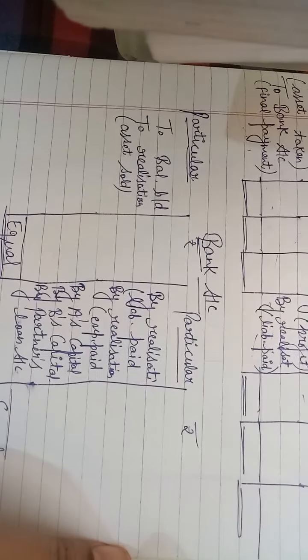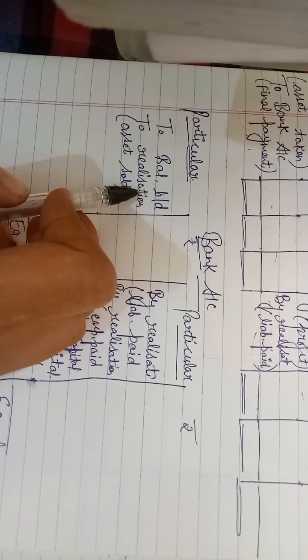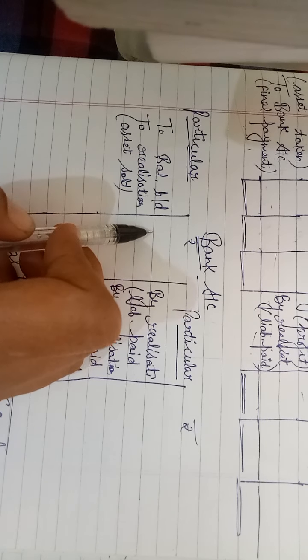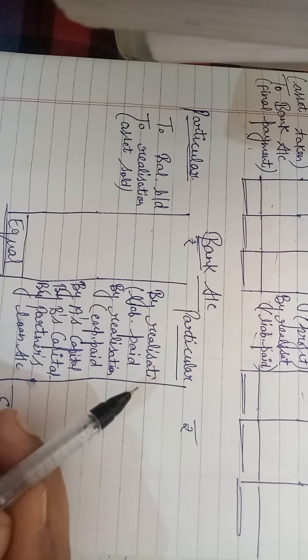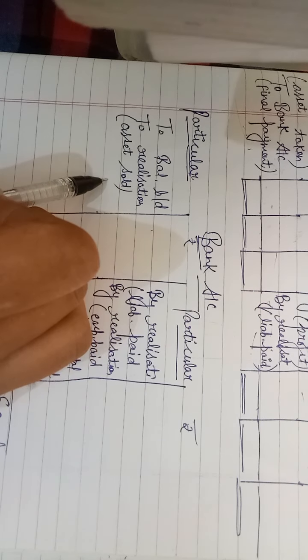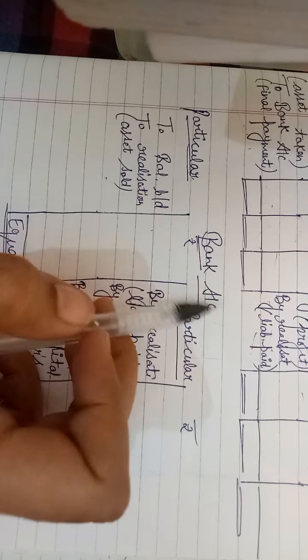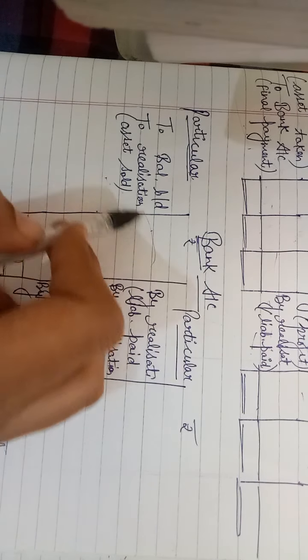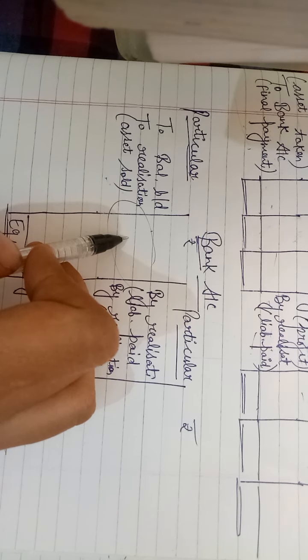And the last one is our bank account. We will start our bank balance from the asset side with the name to balance brought down, as given in the balance sheet on the asset side. Then to realization asset sold. If you remember, we wrote the word "by bank" in the realization account. In the bank account we will write to realization all the amount received by selling all the assets by cash or by check.